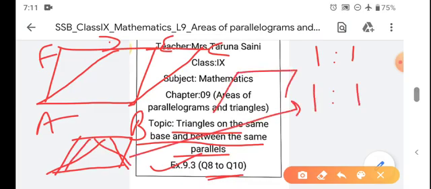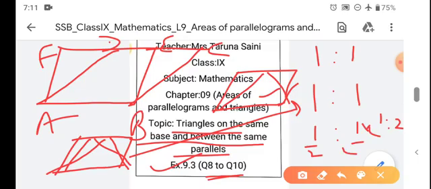But if we have a parallelogram and a triangle, then the triangle is half of the area of the parallelogram. So 1:2 will be the ratio. So let us discuss question number 8.